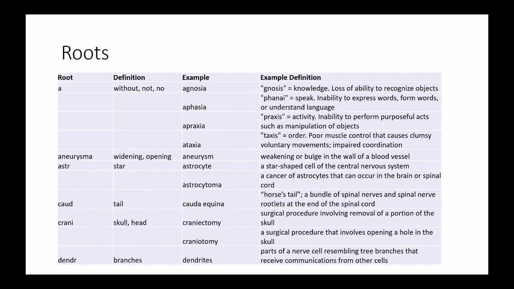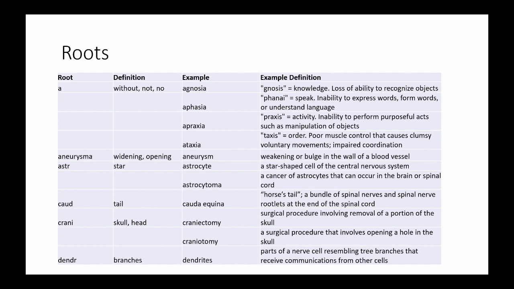Caud means tail. The cauda equina is a bundle of spinal nerves and spinal nerve rootlets at the end of the spinal cord. That anatomically looks kind of like a horse's tail, hence the name cauda equina. Crani means skull or head. A craniectomy is a surgical procedure that involves removing part of the skull, while a craniotomy is a surgical procedure that involves opening a hole in the skull.